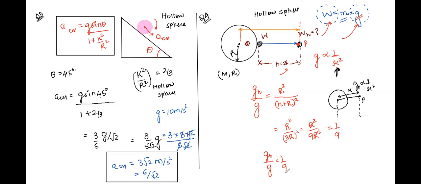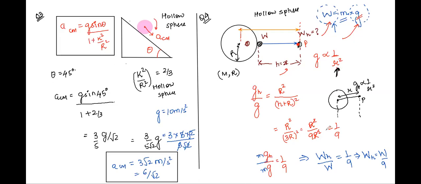Now, if I have this expression of weight depending upon G, can I multiply M on both sides, on numerator and denominator? What will this give me? Weight at a height H upon weight at the surface of the earth, mg, is equal to 1 by 9. So what does this yield? That the weight of the body at a height H is equal to 1 by 9 times the weight of the body at the surface.